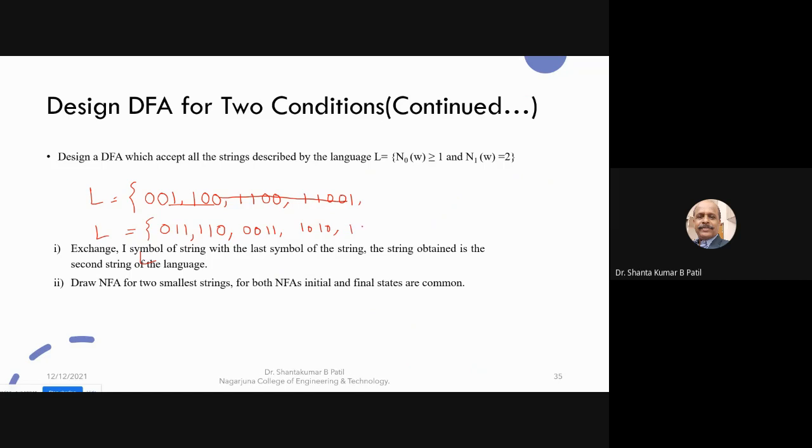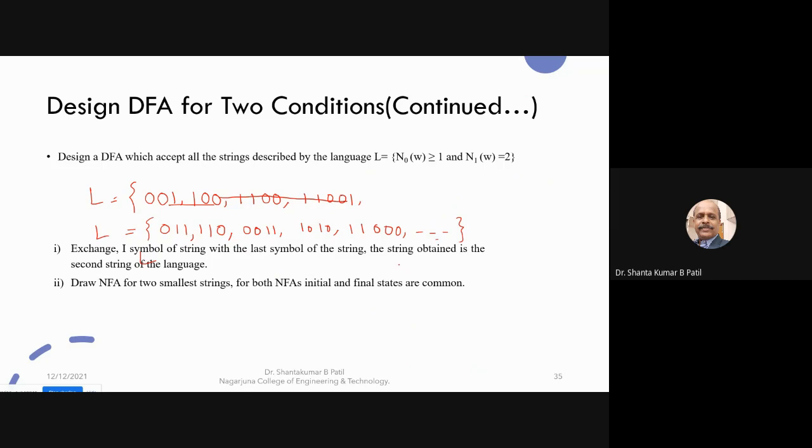The number of 1s is exactly two, not less, not more. 1 1 0 0 1 1 0 0 0. For the 0, the only restriction is that a minimum of 1 should be there, whereas for the 1, only two ones, not less or more. So the designed DFA should accept only such strings. You can generate a finite number of strings, maybe one triple zero one.